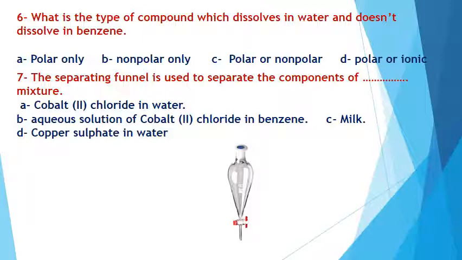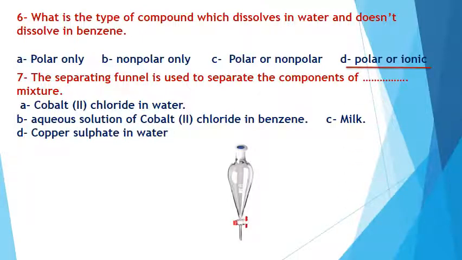This is about the statement which said like dissolves like. Like dissolves like means the polar solvent dissolves polar compound, and non-polar solvent dissolves non-polar compound. Here I have water, a polar solvent which can dissolve polar compound or ionic compound. So the answer will be, yes, letter D.